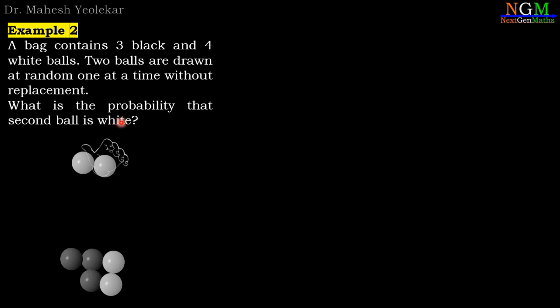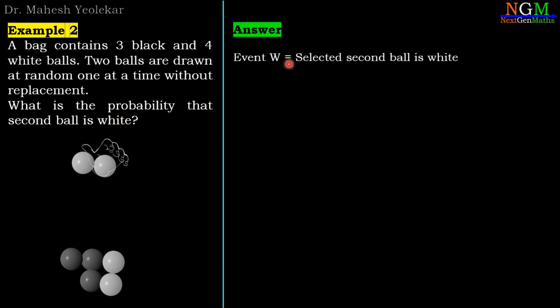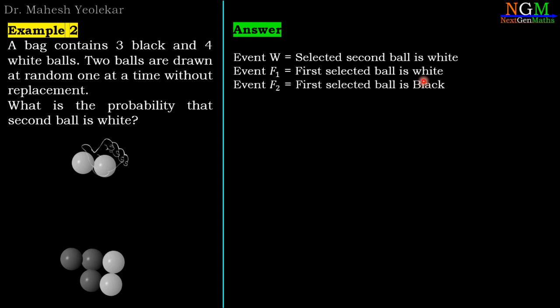So first we identify events in this example. First event, selected ball is white, which is the required event. Now event F1, first selected ball is white. Event F2, first selected ball is black. In this example, we have to find the probability of the second ball being white. But that selection depends on the selection of the first ball. Therefore, we define F1 and F2 which are about the selection of the first ball. It may be white, it may be black.